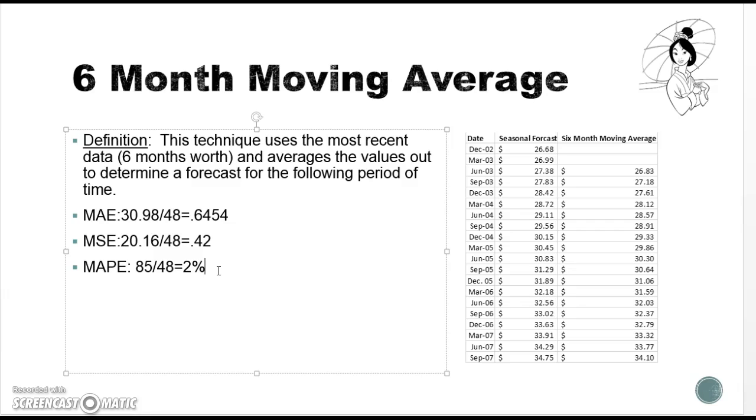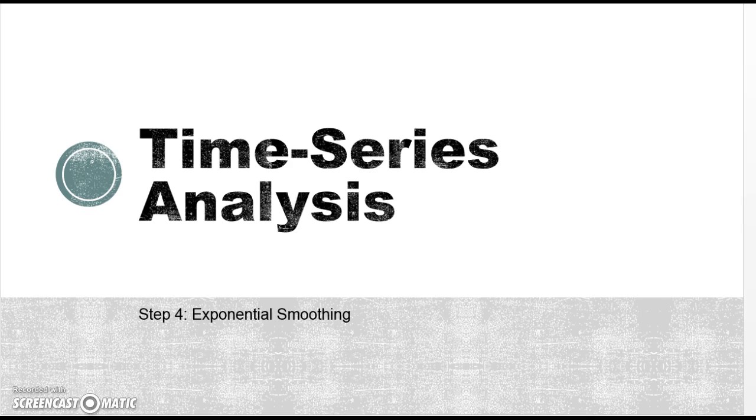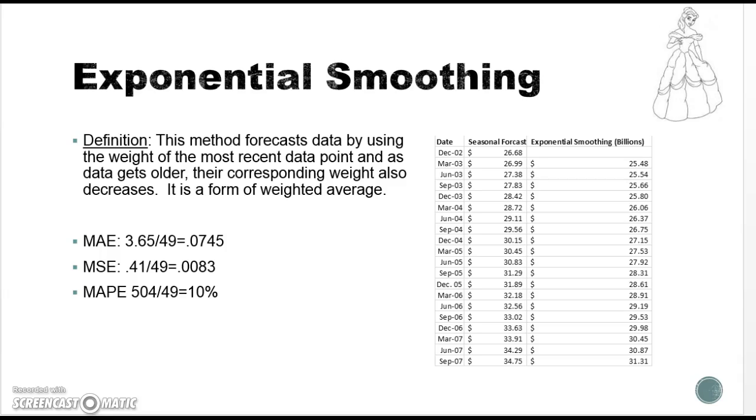However, we are going to try one more time series analysis, which is the exponential smoothing method. This method is a little bit more complicated, but almost always a very good measure of predicted values. In this case, we did end up with a 10% error, which is very bad. We do not like that. However, we're not going to disregard this information. We're going to compile this data and compare it to the others.